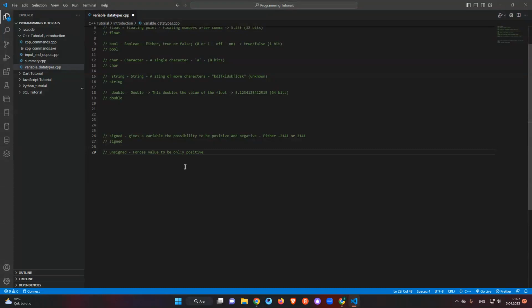By the way, it can be large, and let's say only positive, and it can be large.